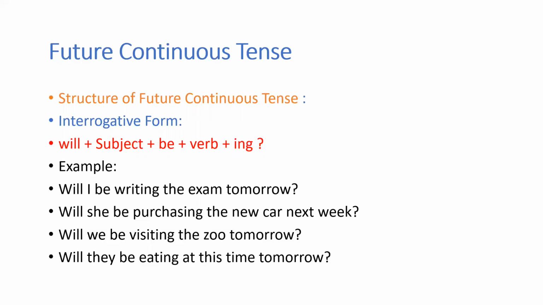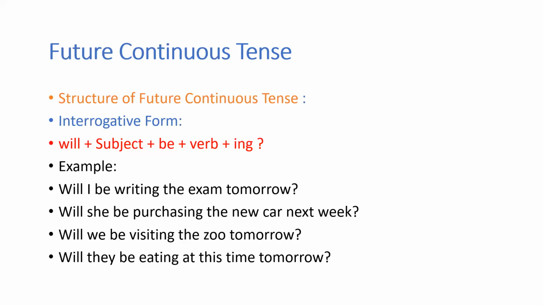The next one, will we be visiting the zoo tomorrow? Again, you have started it with will, then you have the subject, we. Okay, then be, and what is the base form? Visit. To visit, you're adding ing. So, will we be visiting the zoo tomorrow?